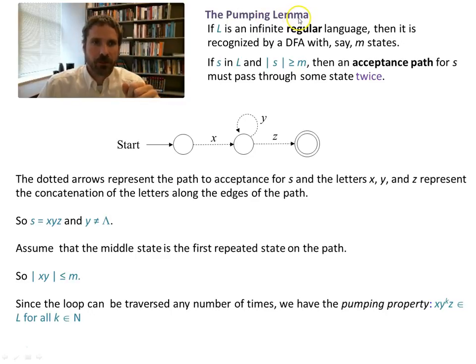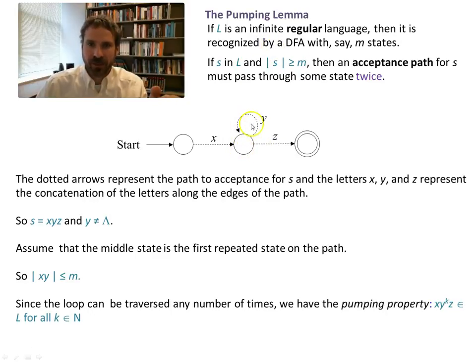There's something called the pumping lemma, which says that if you have a regular language, then there has to be a cycle someplace in the DFA that represents it in order to recognize it, if it's of significant length. So if we're talking about a regular language that allows an infinity of strings, we can only have a finite number of states. We can only have m states. There has to be someplace, if the string is larger than m, right? Any string in this language that's larger than m has to repeat someplace inside the machine. That's just how nature works, right? This has to happen. This is called the pumping lemma.